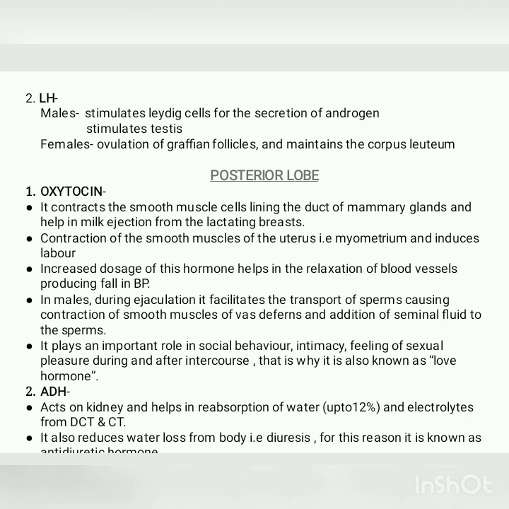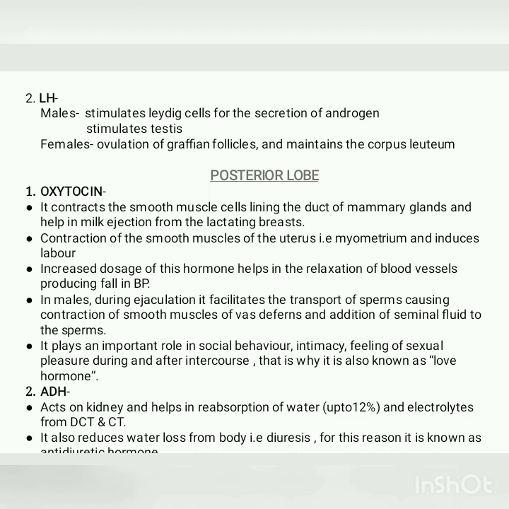The next lobe is the posterior lobe. The posterior lobe of the pituitary gland secretes two hormones. First is oxytocin. Oxytocin helps in the contraction of smooth muscle cells that line the duct of the mammary gland and helps in milk ejection from the lactating breast. It also helps in the contraction of smooth muscles of the uterus, that is the myometrium, and helps during pregnancy, that is easy delivery of the baby.